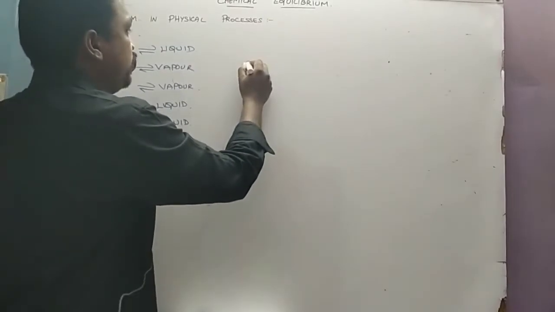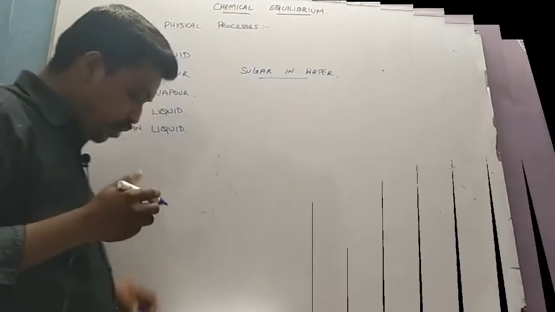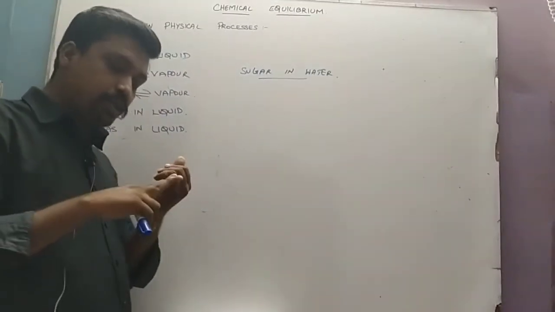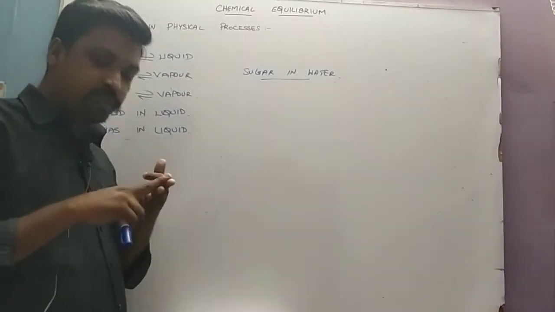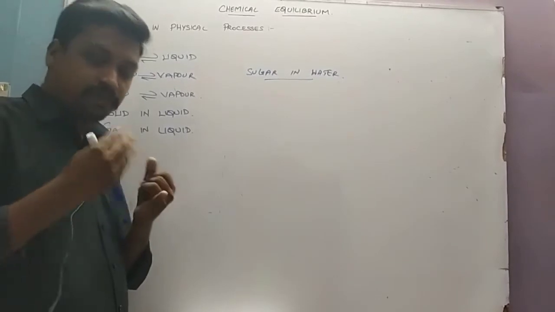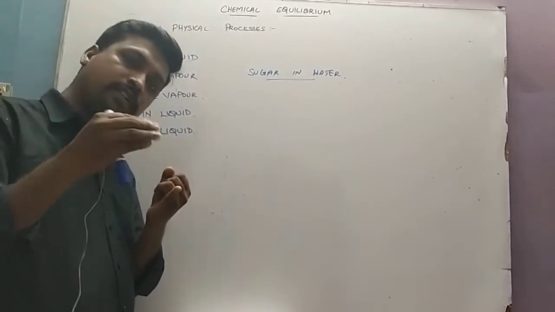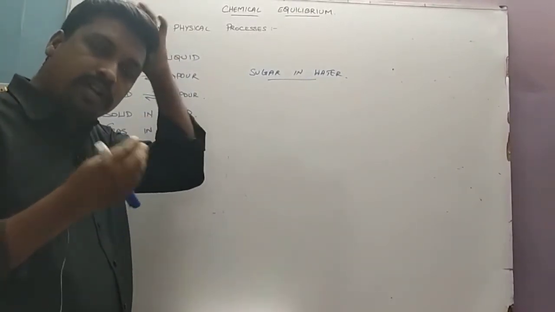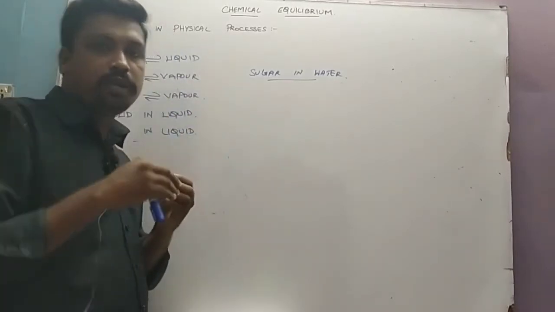Consider an example, sugar in water. You know very well about the saturated solution, unsaturated solution and supersaturated solution. What is an unsaturated solution? More amount of solute can be dissolved; further more amount of solute can be dissolved. Innum potalum karayum, innum konjam adhigama potalum karayum.